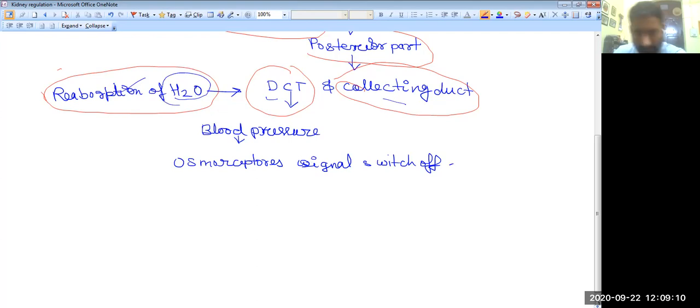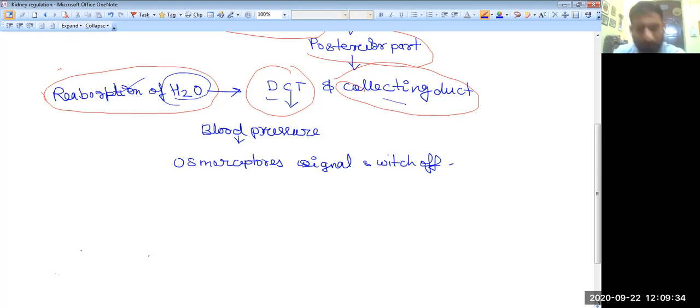So after that, what will happen? The water molecules rise in concentration, and when these rise, the blood pressure also increases. After that, the GFR, the glomerular filtration rate, or you can say the blood pressure, returns to normal. So this is the first method.